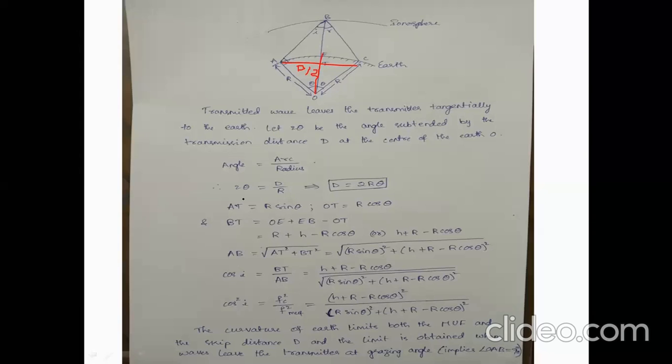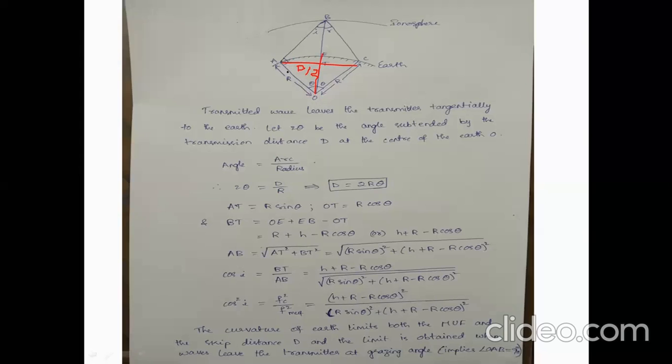Next, D can be taken as skip distance, equal to 2 into r into theta. What is AT from the diagram? OTA is a right angle triangle. AT divided by r, with respect to theta, is sine theta, which is opposite by hypotenuse, AT by OA.